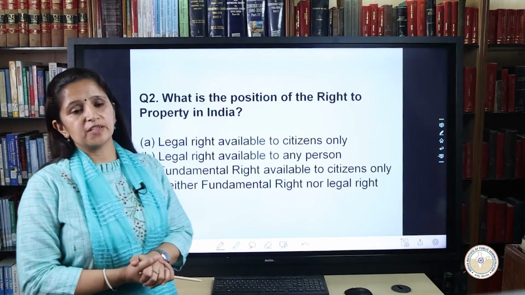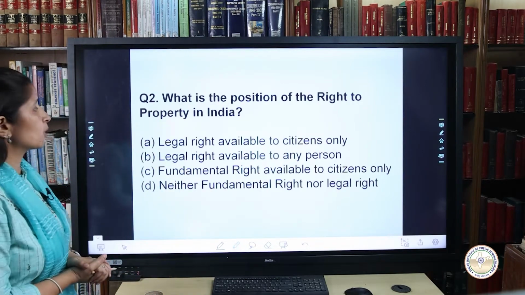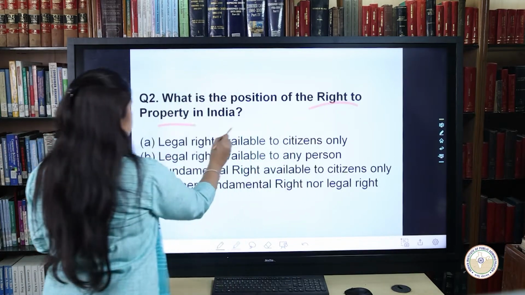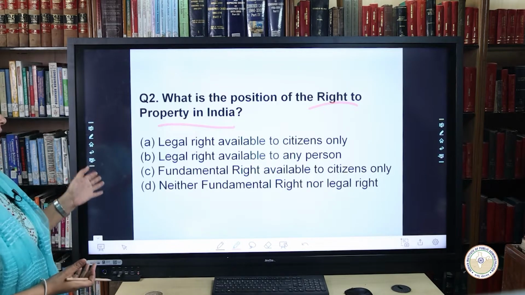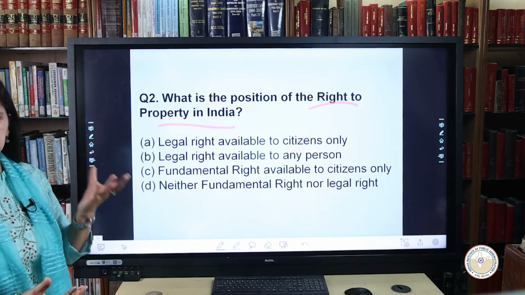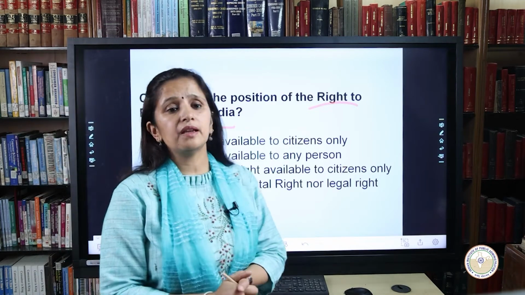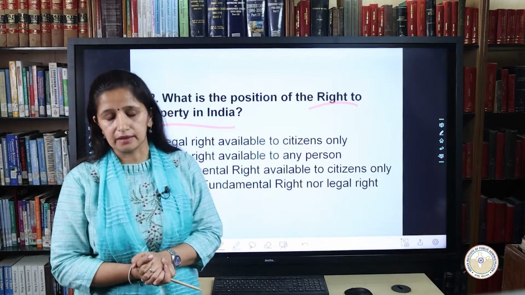So coming to question number 2, which asks what is the position of the right to property in India. We have four options which clearly tell what is the position of the right to property. Coming to the explanation, the right to property actually was a fundamental right in the original constitution under Article 31.